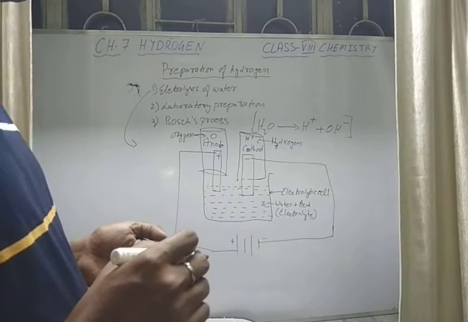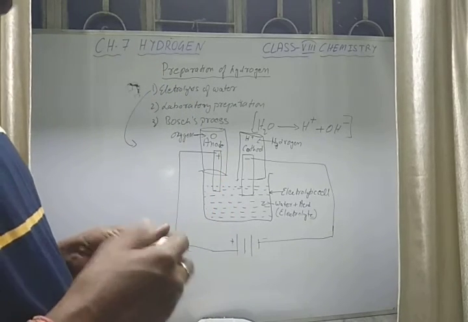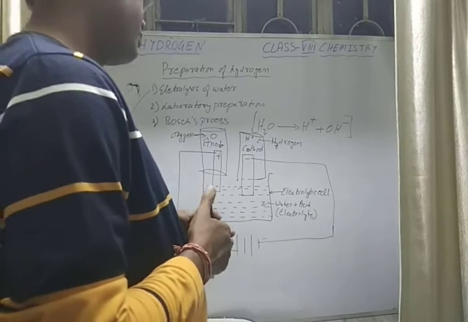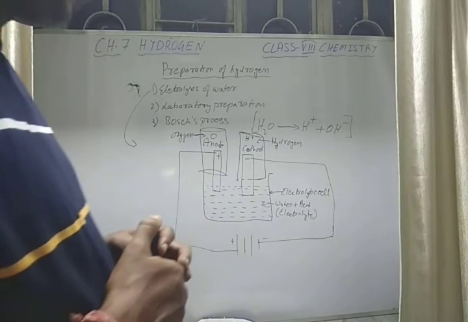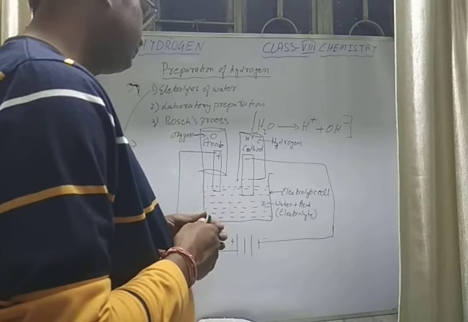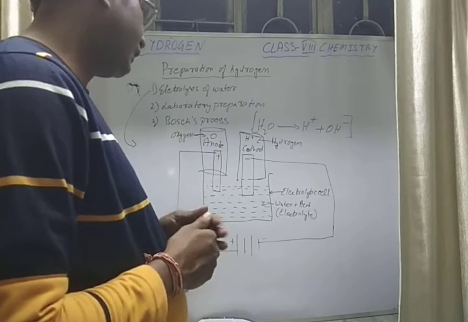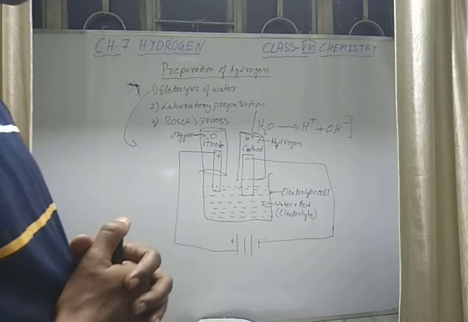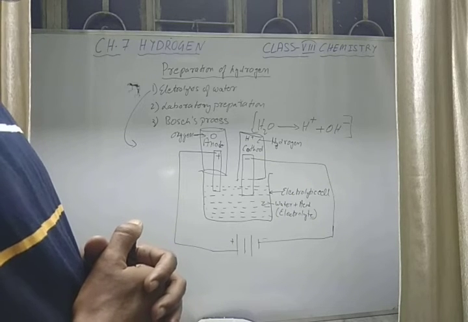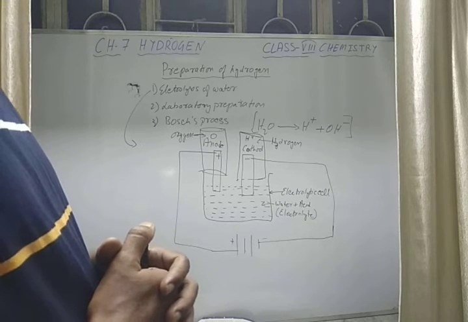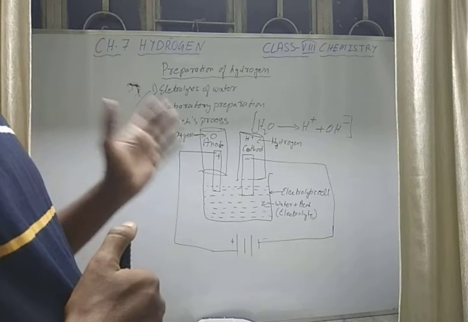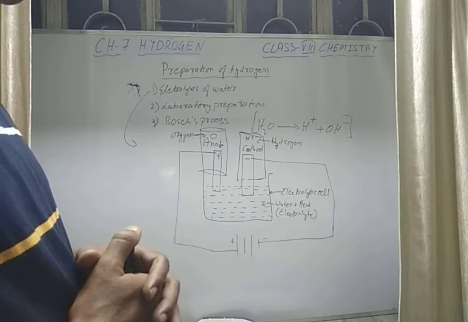In this way we see that hydrogen and oxygen are collected at the cathode and anode. Another point to remember is what anodes and cathodes are. An anode is an electrode to which the positive terminal of the battery is connected, whereas a cathode is an electrode to which the negative terminal of the battery is connected.